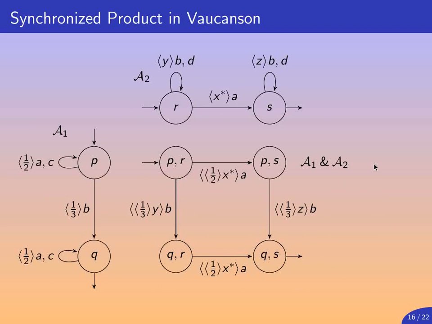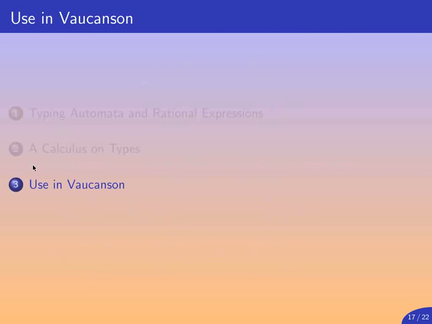Let's give a practical example. It is still the same operation. This is a synchronized product, and by looking at the labels you can see that the set of the labels of the result is the intersection of the labels in the parameters. So we had both alphabets here. They were A, B, C and A, B, D, and you can notice that C and D do not occur in the result, which is expected. But if you look at weights, for example, in this single case, you can notice that if labels have become simpler, weights have become more complicated, which is expected.